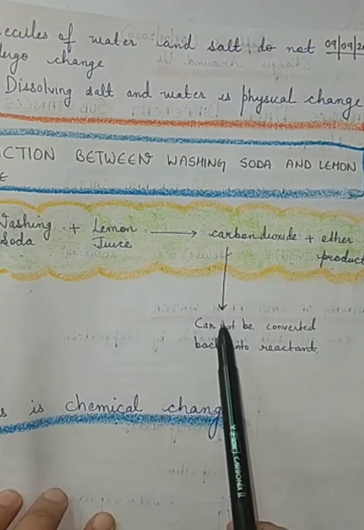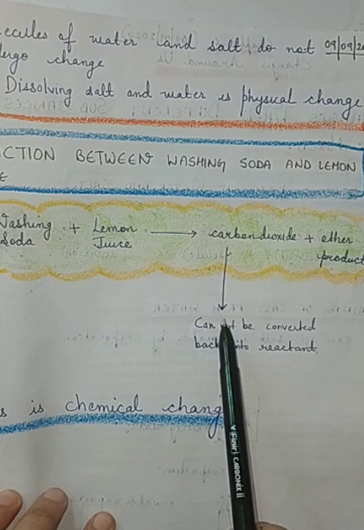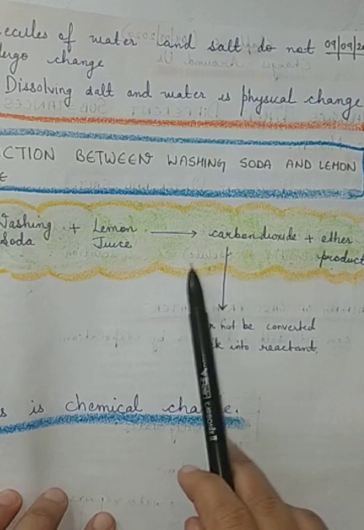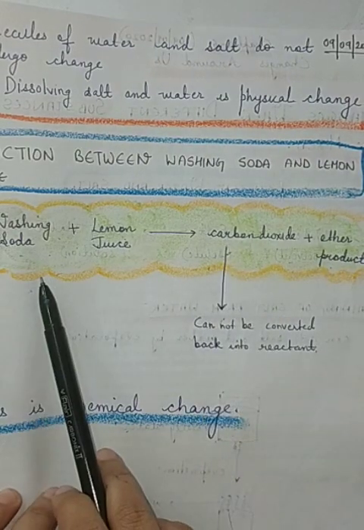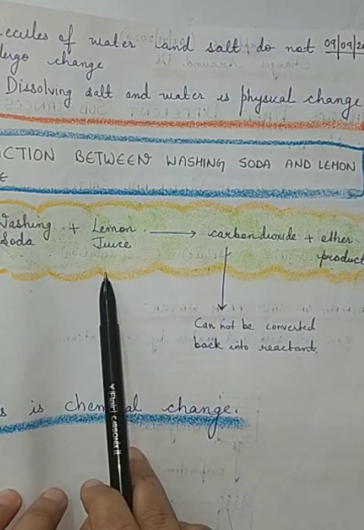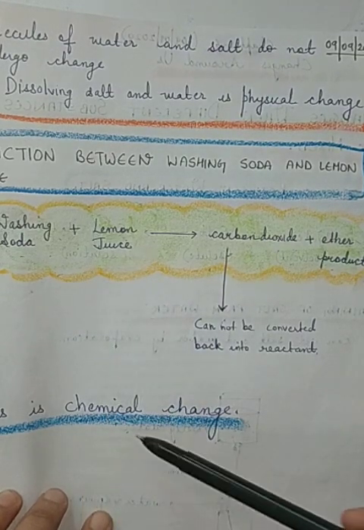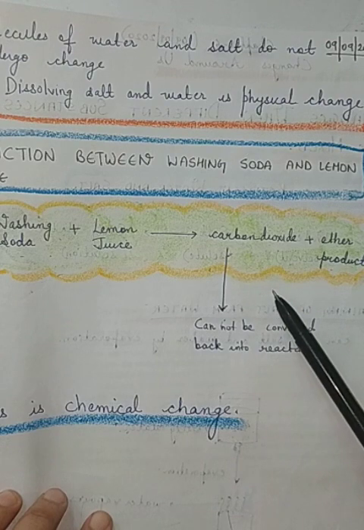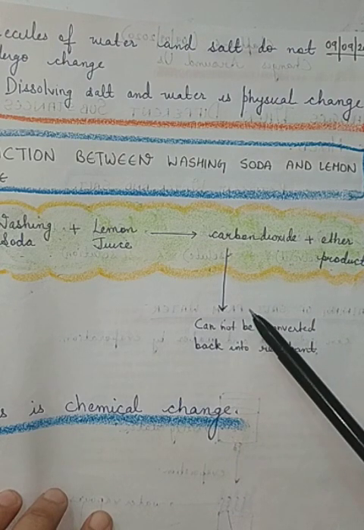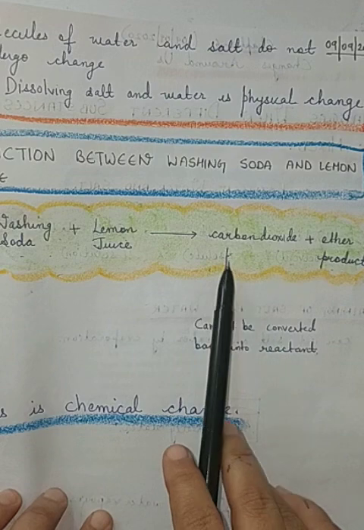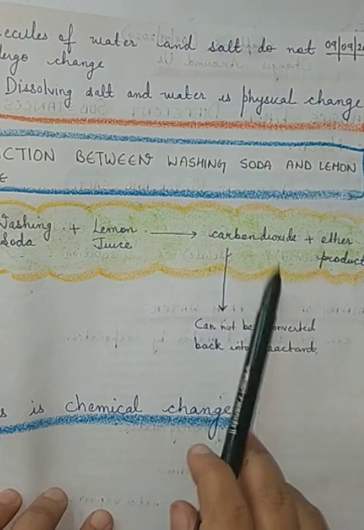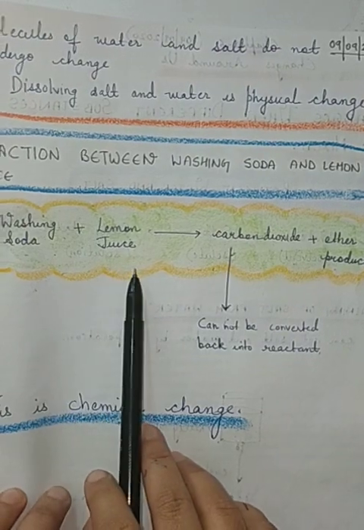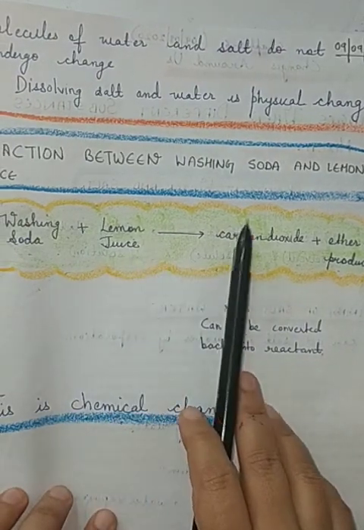Because the carbon dioxide formed in this reaction and the other product cannot be converted back into washing soda and lemon juice again. That is why it is a chemical change and it is also an irreversible change. Why is it irreversible? Because the carbon dioxide and this product cannot be converted back into washing soda and lemon juice again. So this is your second reaction.